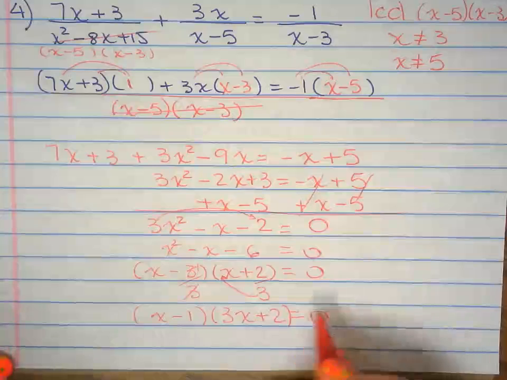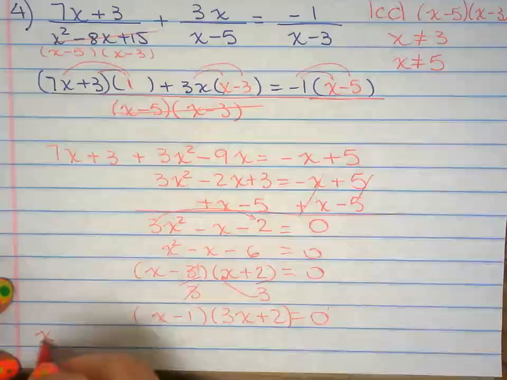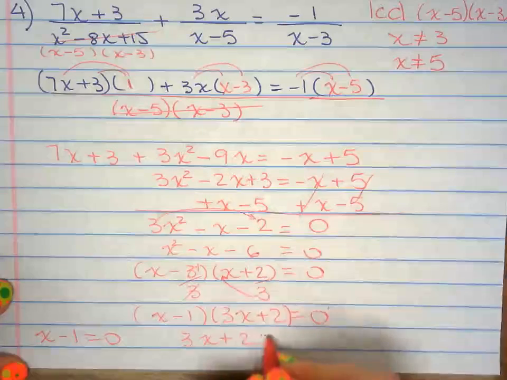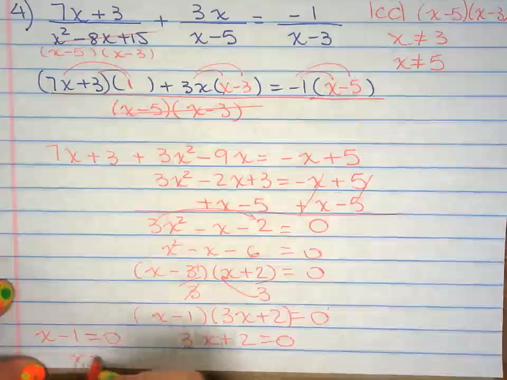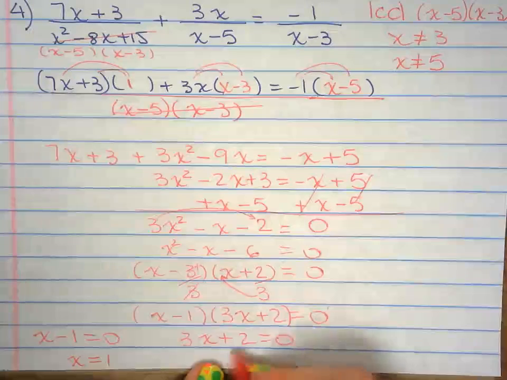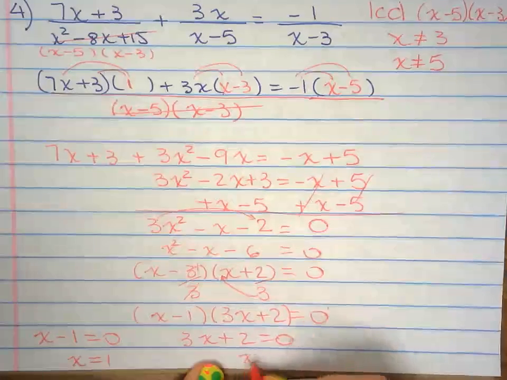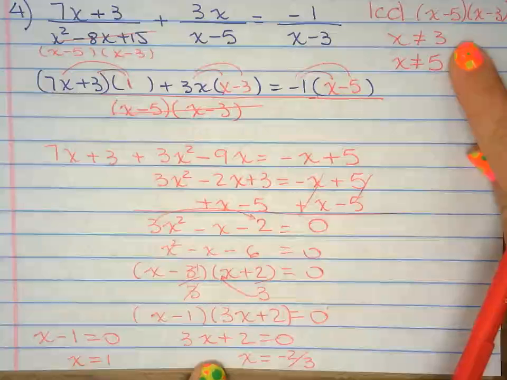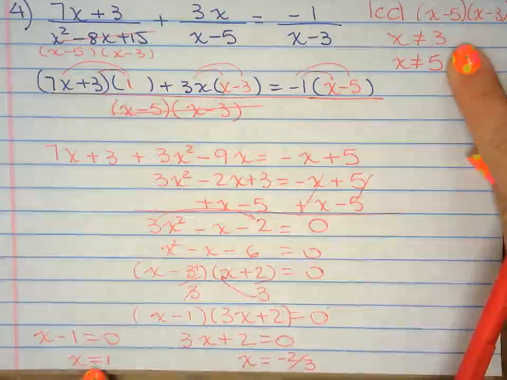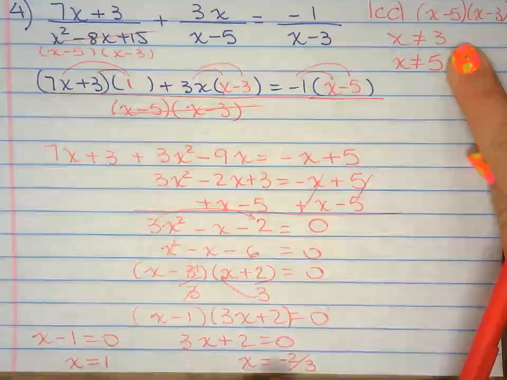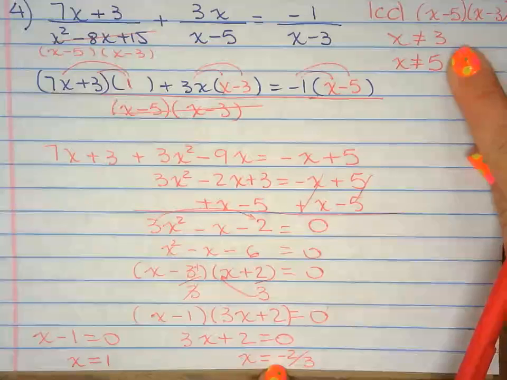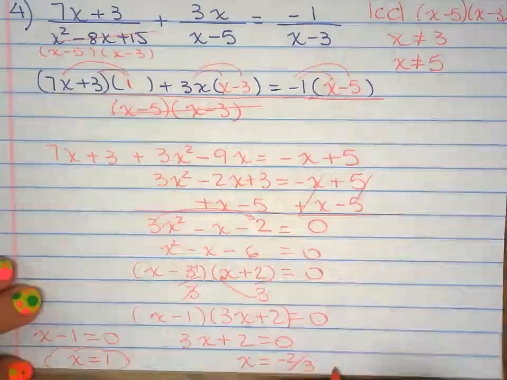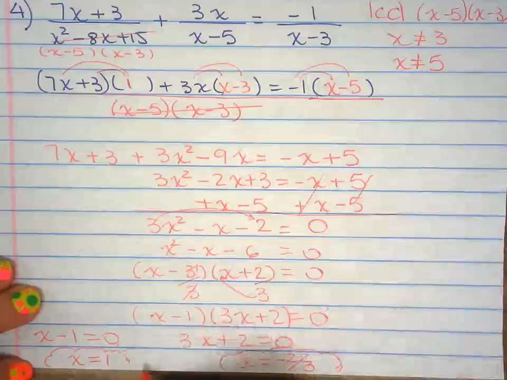Set each factor equal to 0. Here I have x equals 1. Minus 2 divided by 3. Check your restrictions. I'm good with x equals 1. And I'm also good with x equals negative 2/3. So answer and answer. I have two answers.